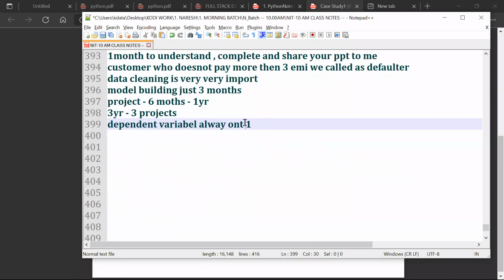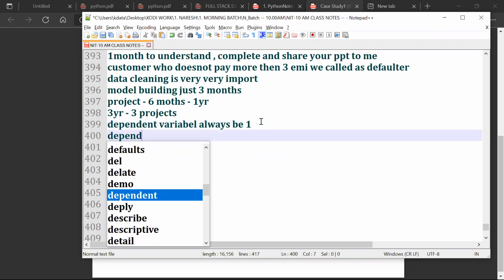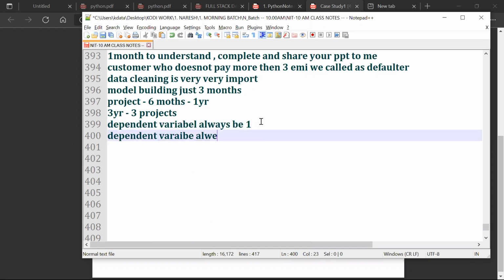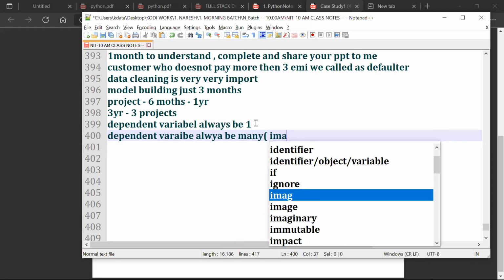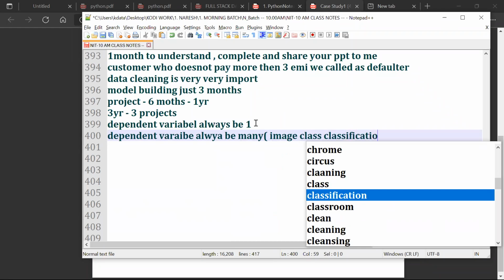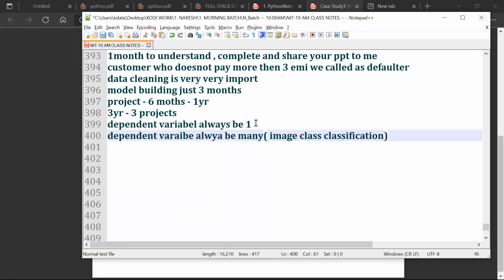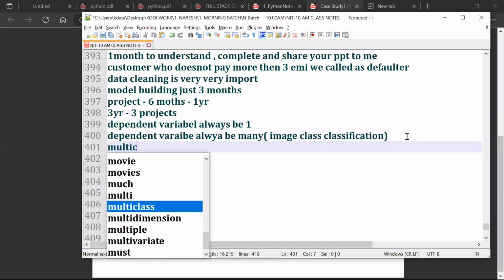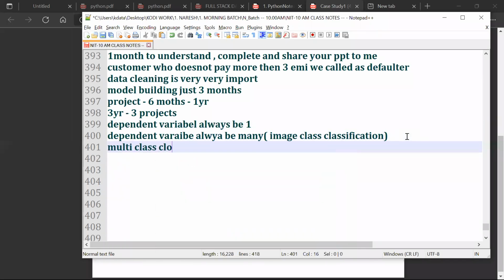Dependent variable will always be one. But in some cases, dependent variables can be many. In which scenario? Image class classifications. Understand or not? If I talk about a cat, there are multiple cat images. Cat can be black color or white color, something like that. So there is image class classification, where we have many dependent variables.